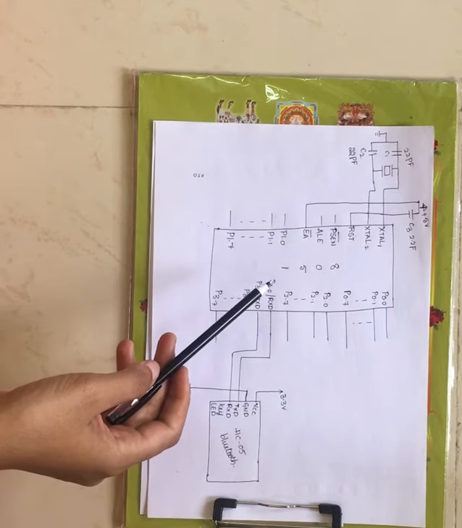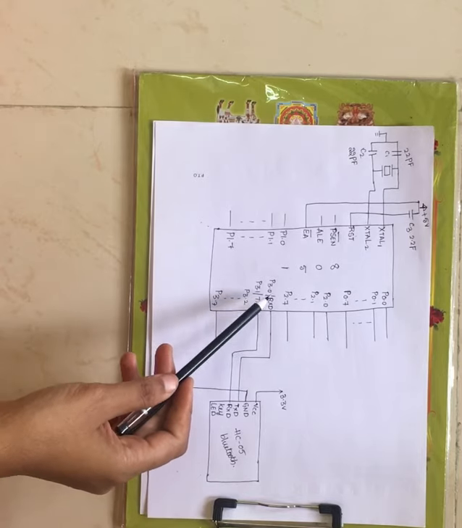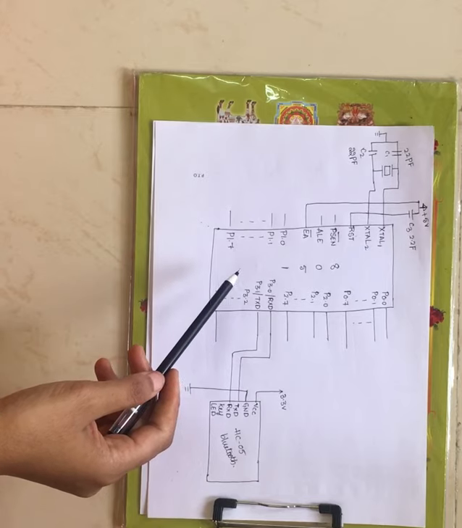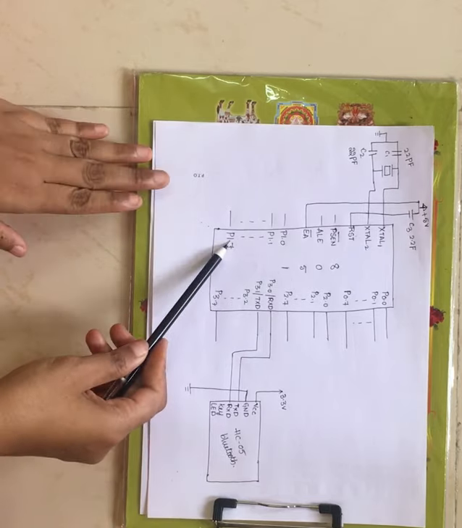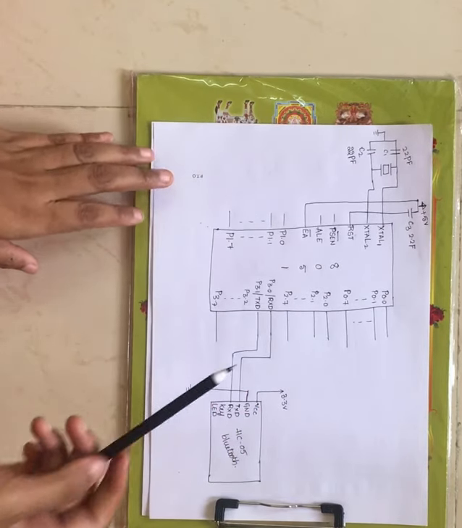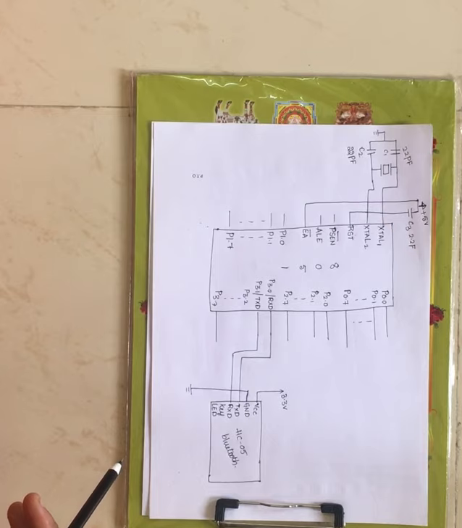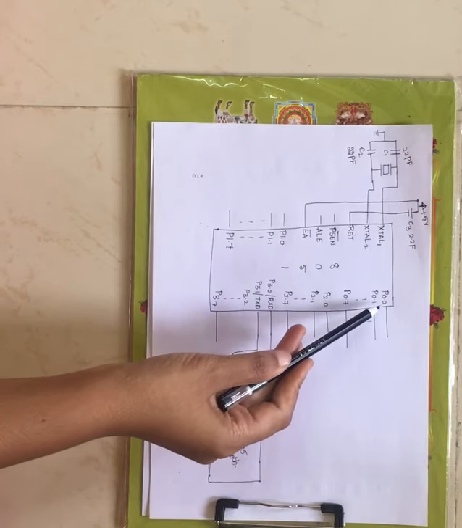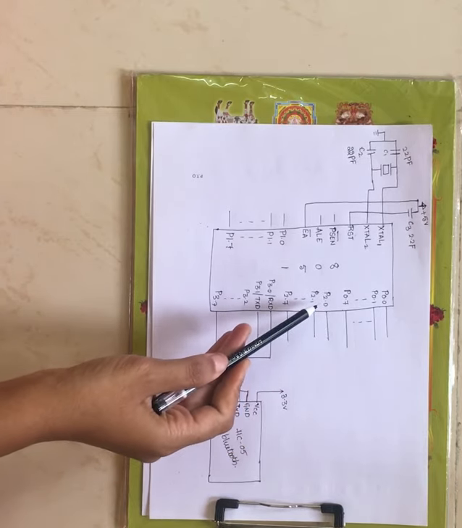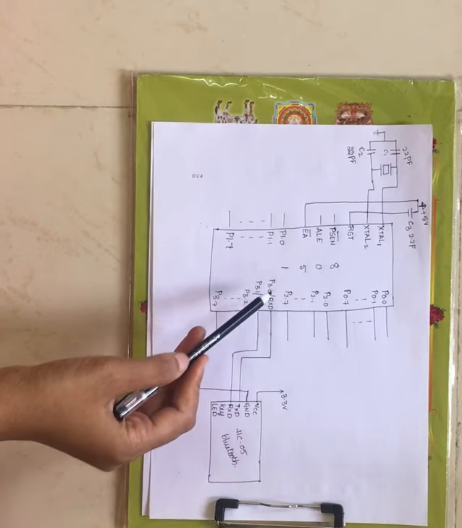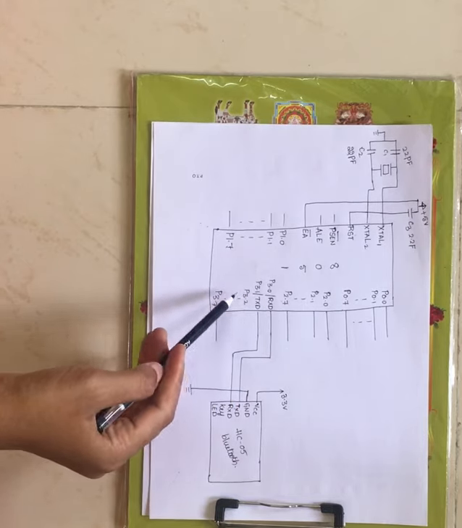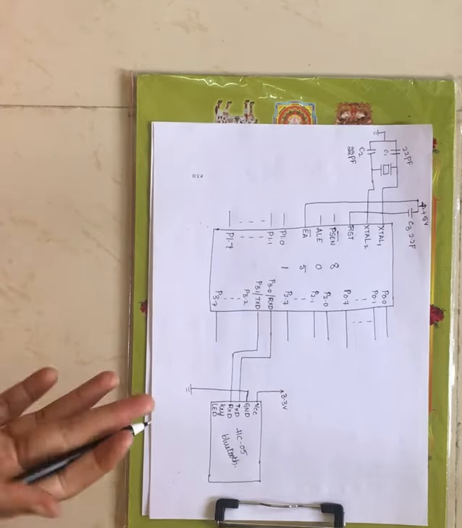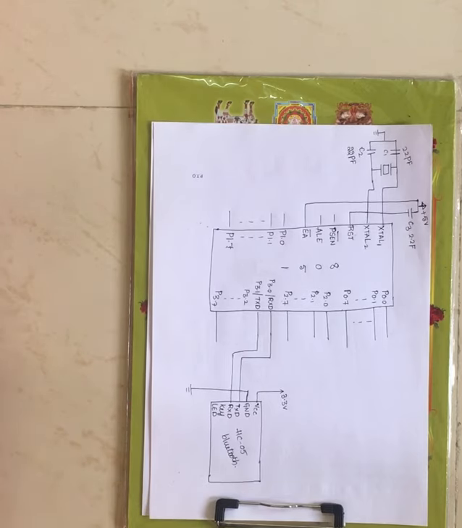Now the 8051 is a 40 pin IC. It contains 4 ports: port 0, port 1, port 2 and port 3. Those are used for basic IO operations. Each port has 8 pins, starting from 0, 1, 2, 3 and so on up to 7. Port 0 has 8 pins, port 2 has 8 pins, and similarly port 3 has pins 0 to 7.